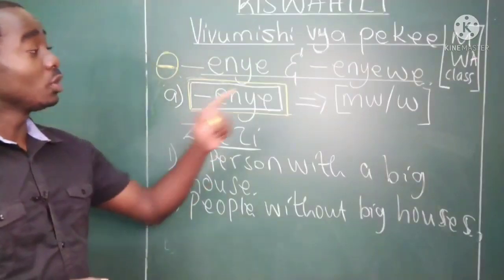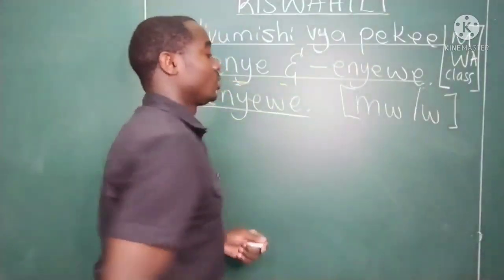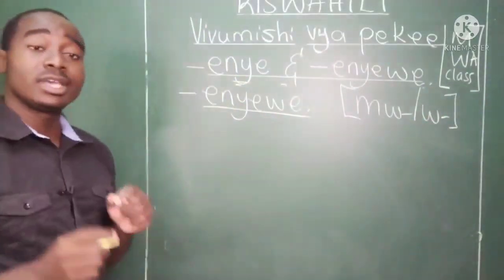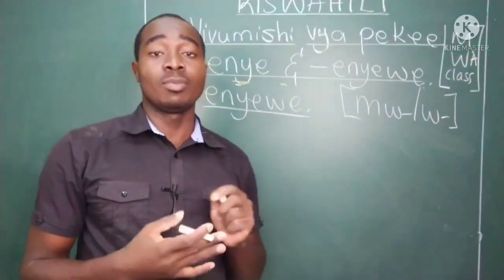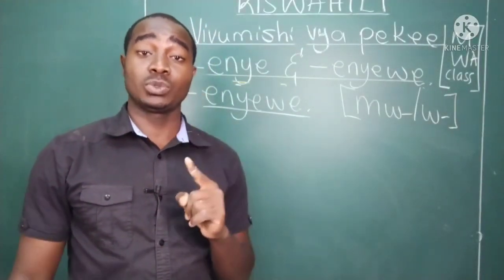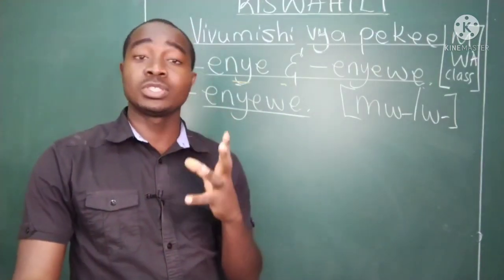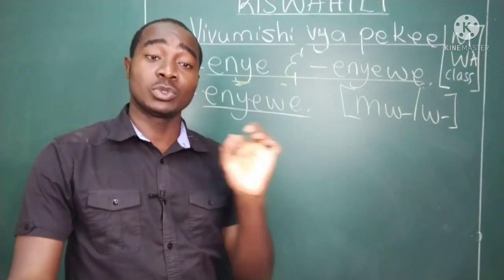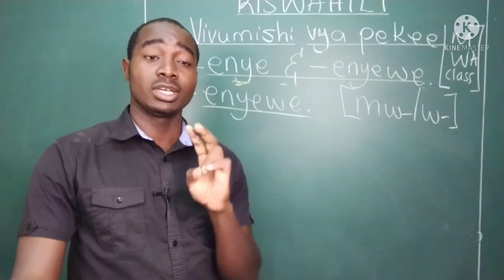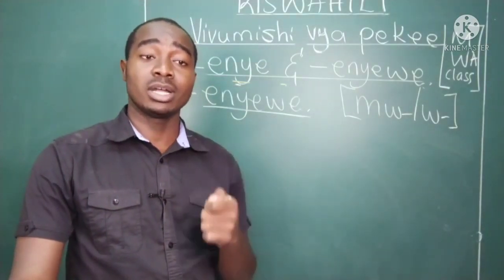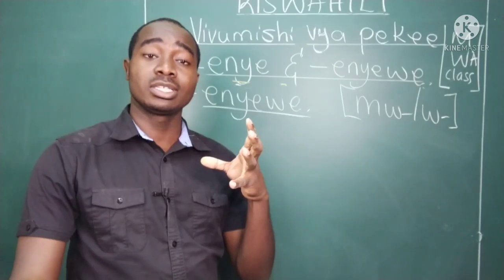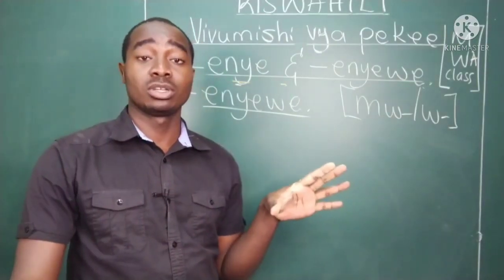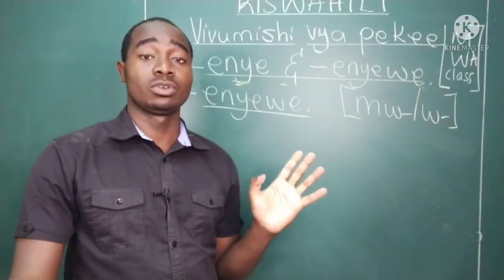Next part, we will do enyewe. Enyewe, sawa? Those are the prefixes that we will be adding here. This enyewe, I say it means itself. It has two uses actually. The first use is to introduce something, or you're referring to something that you're talking about. Second, it is used to show that someone did something without the help of any other person. He did it himself, herself.